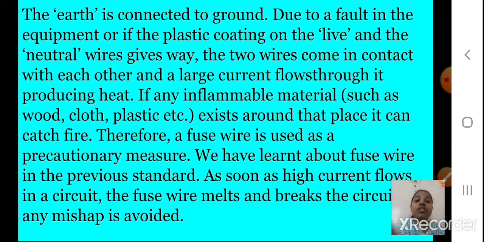So we are using a fuse wire. Why? Because when the live and the neutral wire come in contact, they produce a lot of heat. Who is going to absorb that heat? This fuse wire. It will start melting, and what will happen? The circuit is broken. Because of this fuse wire, any accidents which can be caused can be stopped. I hope you understood.